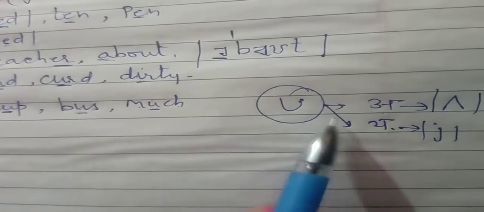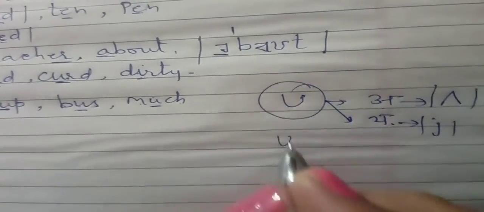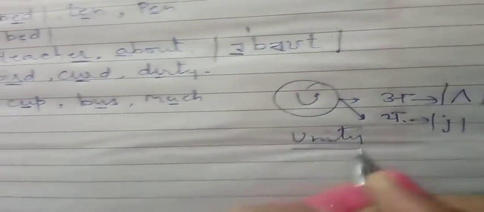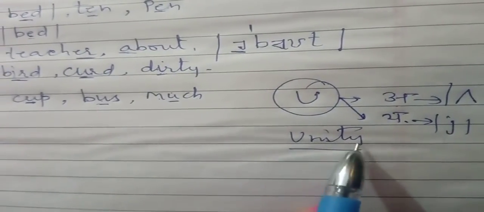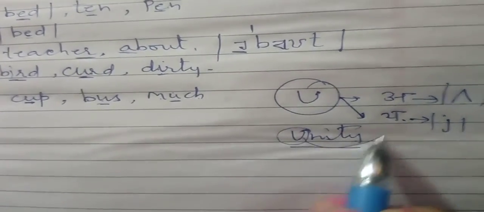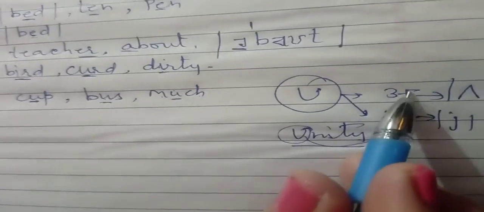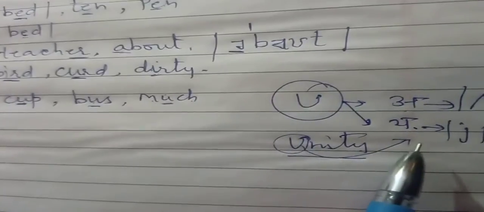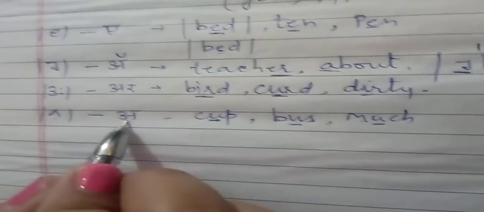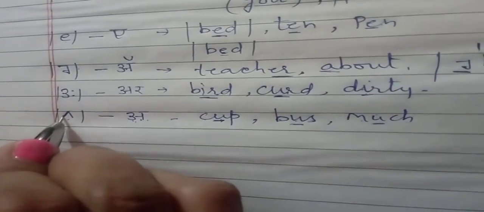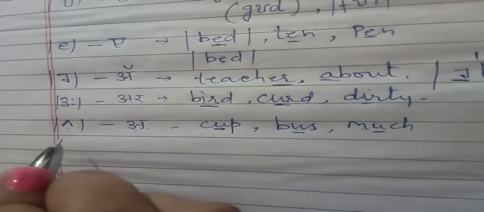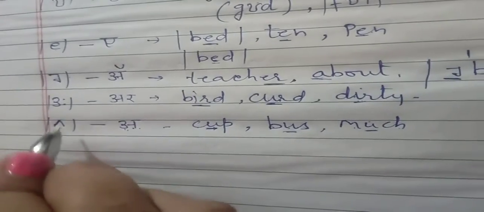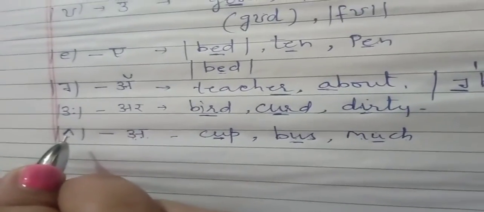And the second one, if we write one word, unity. Okay? This is unity. You take the sound of ya, not a. If we pronounce this word unity, this is the one, unity. Is it clear? So this is also one type of symbol. We can say it in an easy way, ulta V. Okay? And this is one type of a symbol.